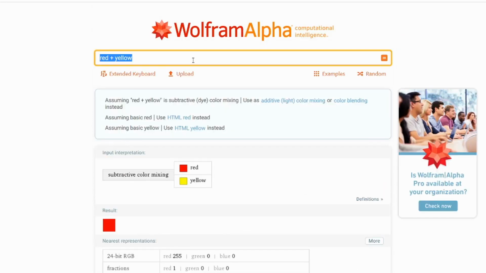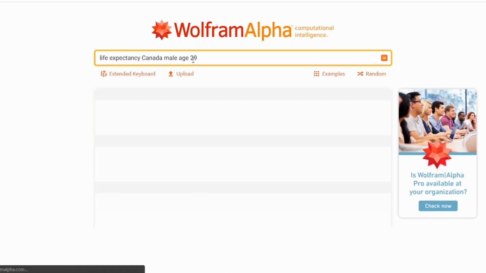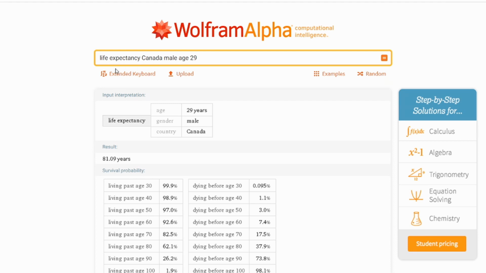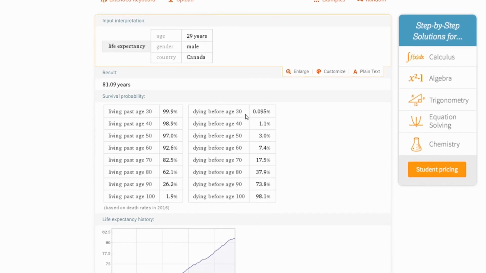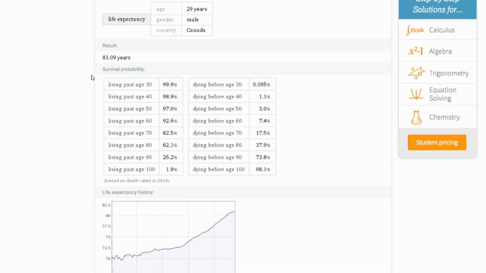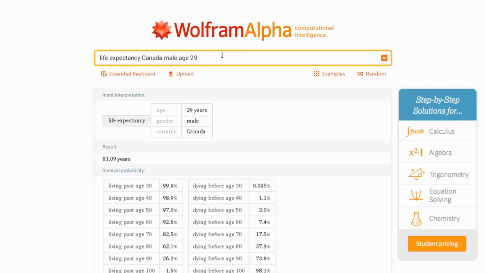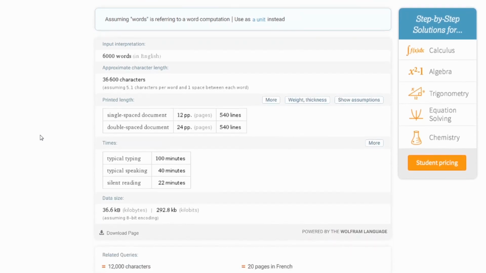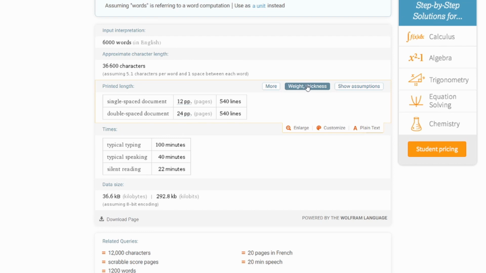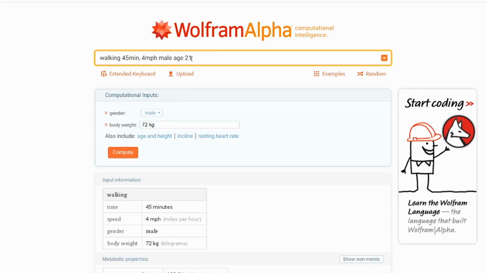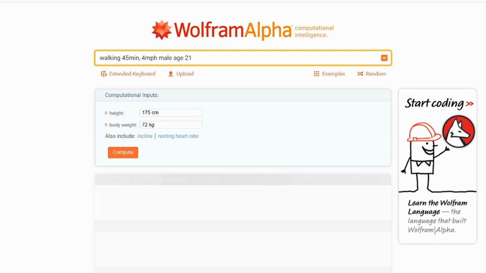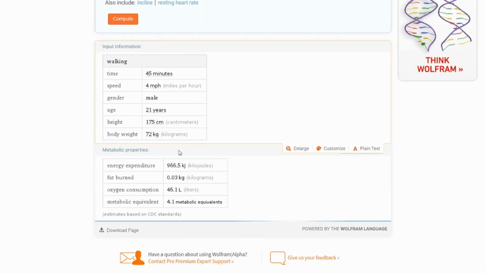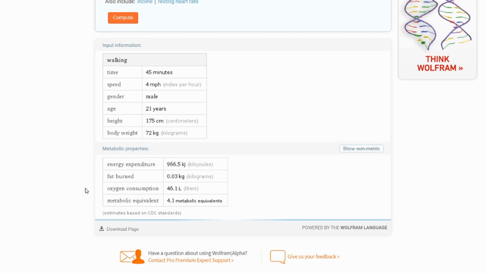As I said, it is a supercomputer in the pocket, it does many high computational calculations too. Let's try this. Look, it even calculates how long one can live. It's crazy, right? When speaking about the conversions, it does more. More means way more. Look here, if I just type 6,000 words, look at the conversions that it gives. Cool. One more. If I type this, what would you expect? But look here. There are more. I hope this is the ultimate calculator you have ever seen.